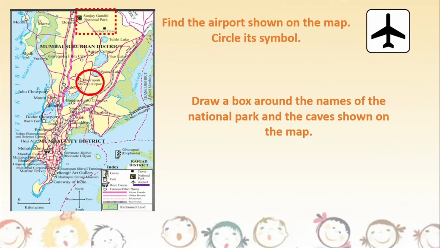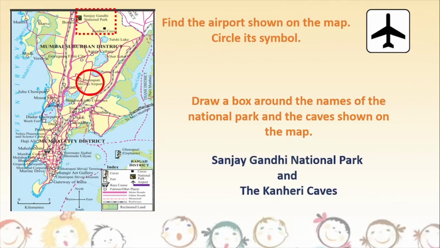So what is the name of the national park and the caves? The name of the national park is Sanjay Gandhi National Park, and the caves are called the Kanheri Caves. And see, we have marked it also. So this was how we made friends with the map. There are some more questions, like you have to draw a box around the symbols of the famous places that you know. Now the places that you know and the places that I know might be different. That is why I am leaving this question to you. Okay, and even the other 2 questions, try and find out and solve them. Okay, children? So this was another interesting exercise from your textbook.